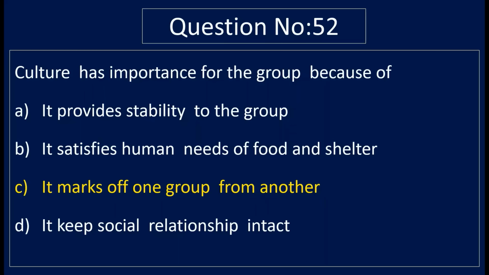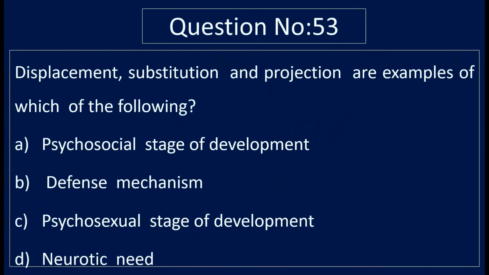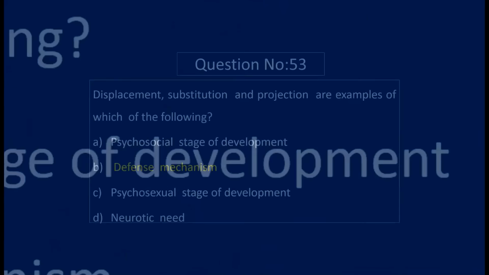Question number 53. Displacement, substitution and projection are examples of which of the following? Option A, psychosocial stage of development. Option B, defense mechanism. Option C, psychosexual stage of development. And option D, neurotic need. Correct answer is option B, defense mechanism.